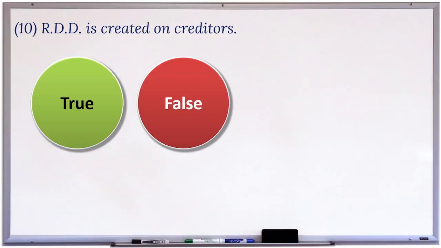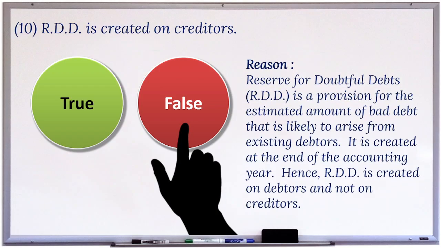10. RDD is created on creditors. This statement is false. Reason: reserve for doubtful debts, that is RDD, is a provision for the estimated amount of bad debt that is likely to arise from existing debtors. It is created at the end of the accounting year. Hence, RDD is created on debtors and not on creditors.